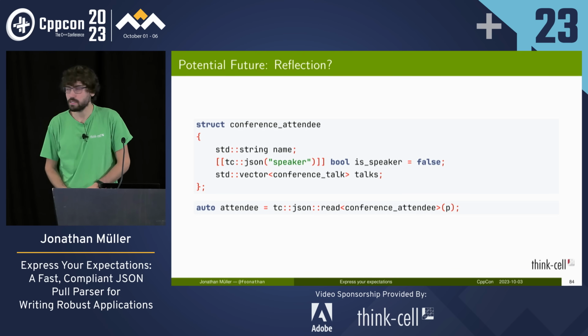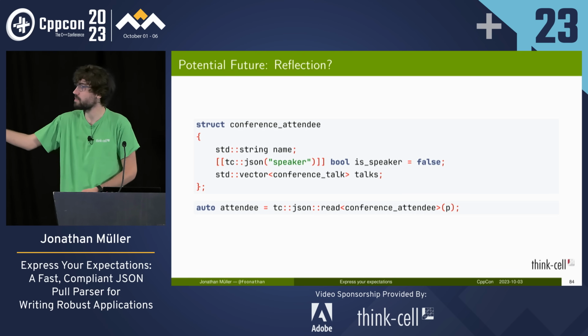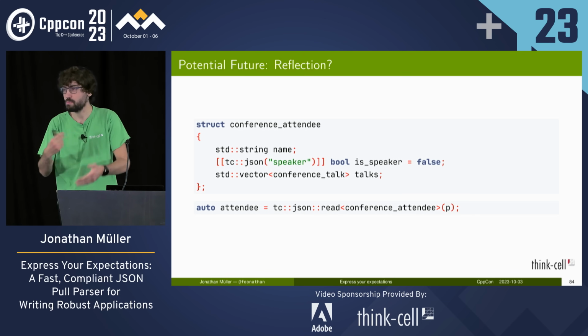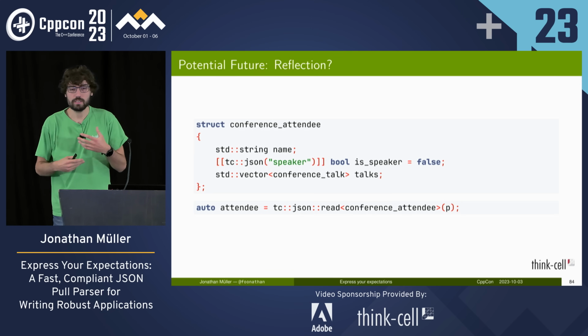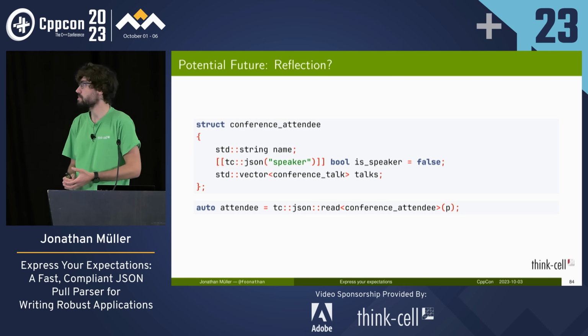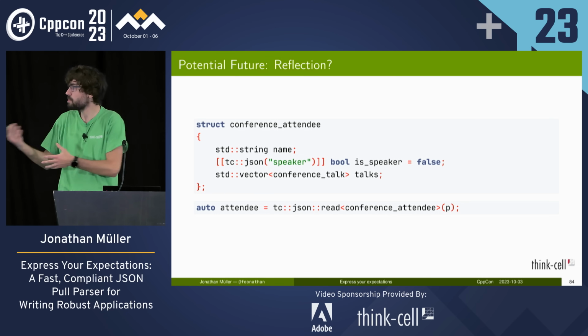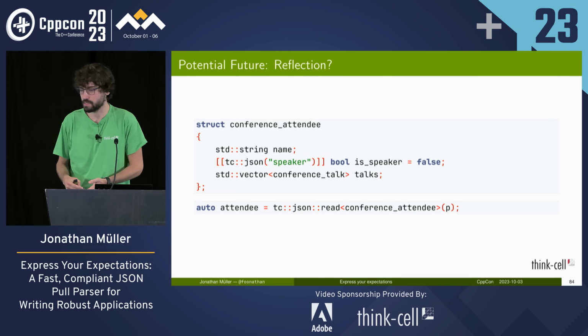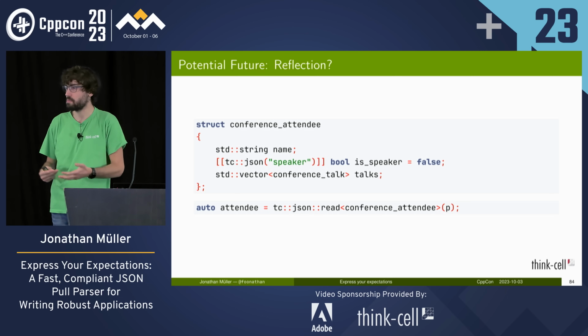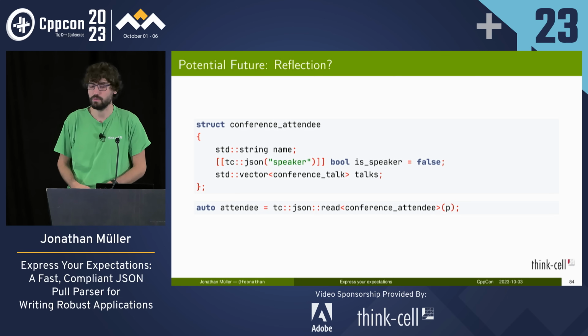And maybe in 30 years or so, when C++ has reflection, we can write a function that just takes in a struct and will pull the appropriate values out of this struct to set the appropriate fields. The point is, because we have the iterator level of abstraction, it's very easy to write algorithms. We can extend the library however we want, once we've got this core facility.